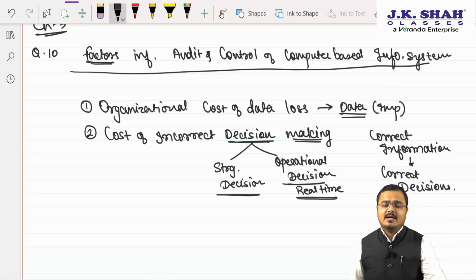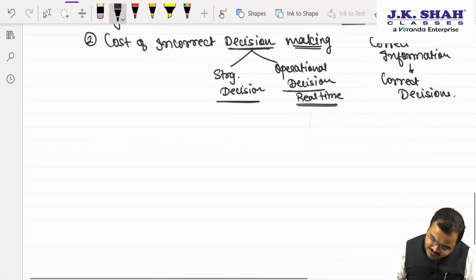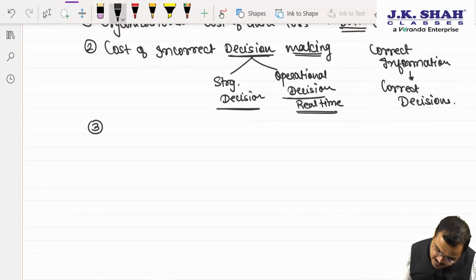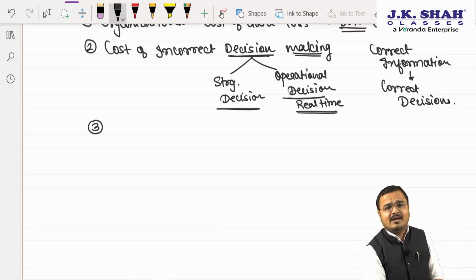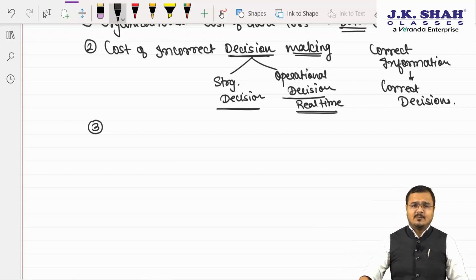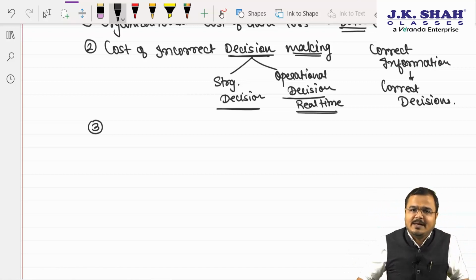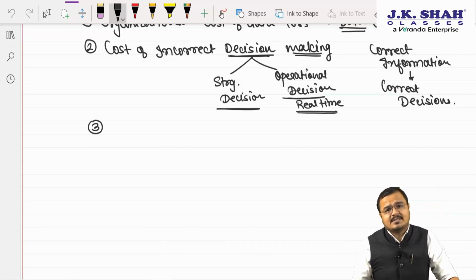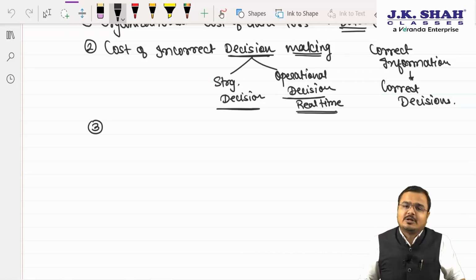Yes, sir. So first one, sir, organizational total cost of data loss. Number two, sir, cost of incorrect decision making. Number three, chartered, sir, very important. Before we go for the explanation, first see that the computer is used by many people in the organization. Yes or no? Yes, sir. Should we allow any Tom, Dick and Harry to use this laptop and computers and system server and all? No, sir. It has to be restricted only and only to the authorized person.